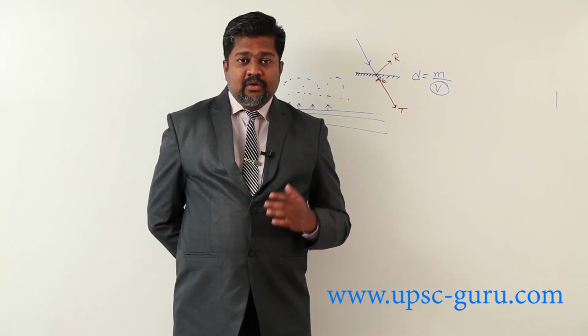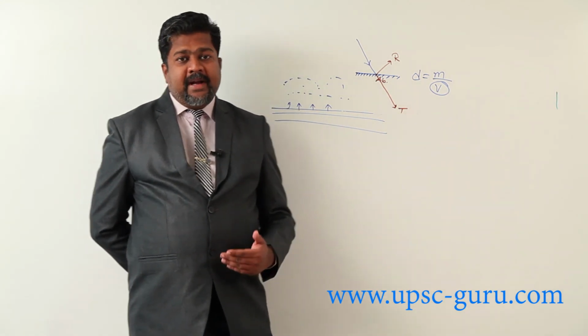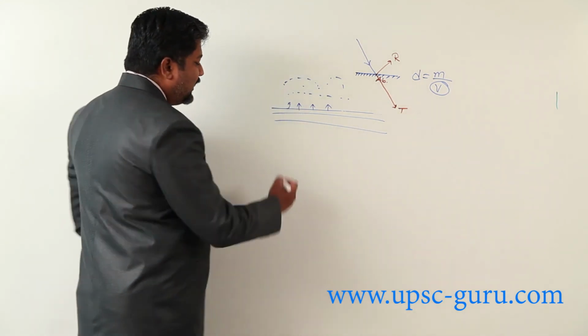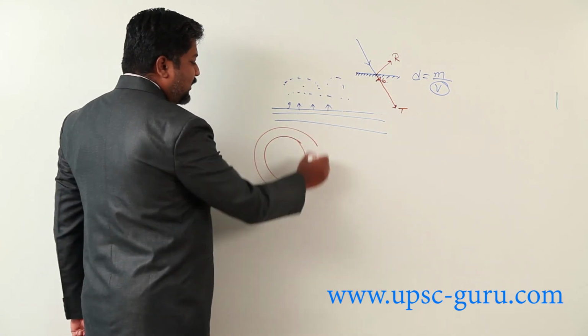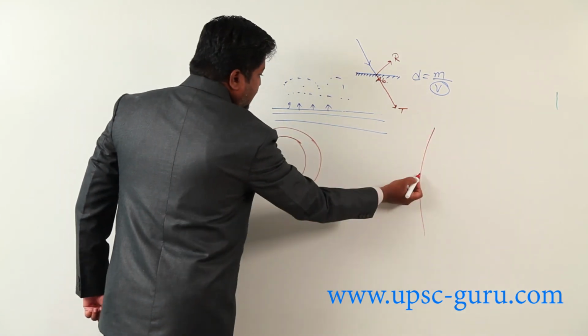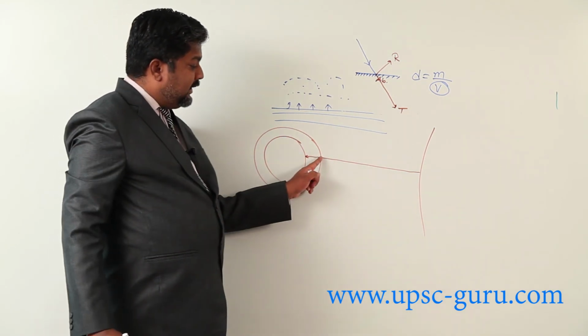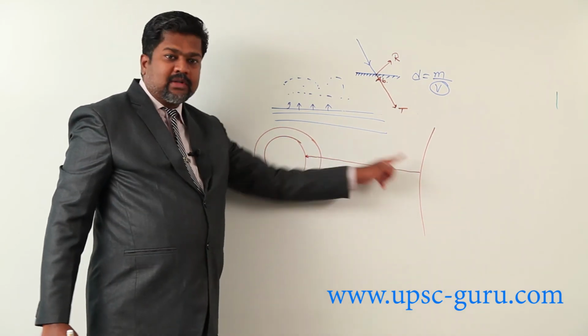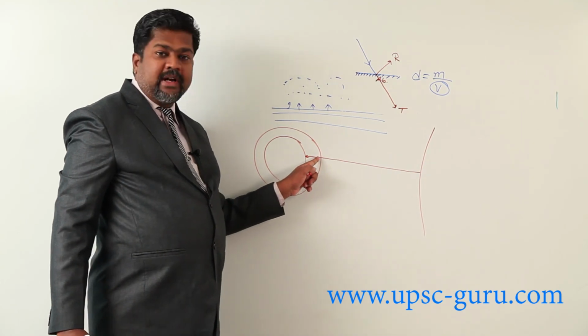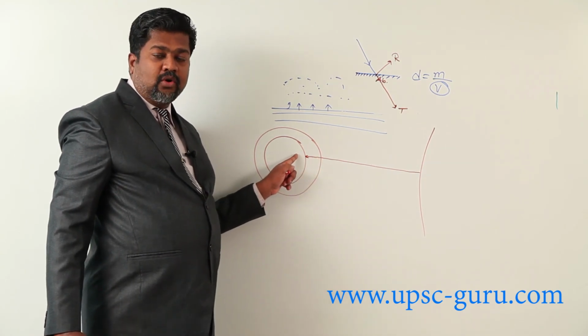Getting the idea? So earlier I was thinking like this: this is earth, this is atmosphere, here is the sun. As radiations are entering the atmosphere, the simple thing is that this portion is closer to the sun than this. So this should get higher temperature and here we should get lower temperature.